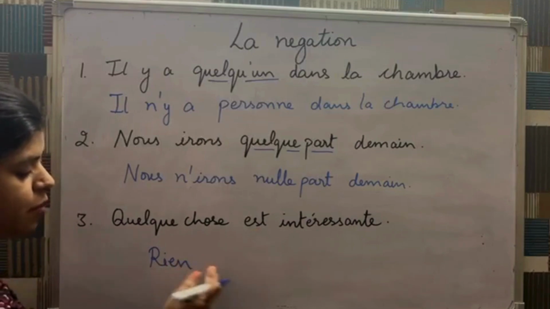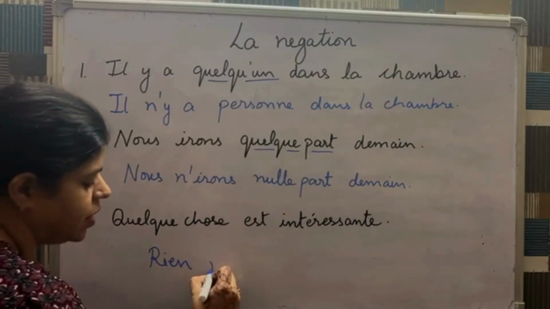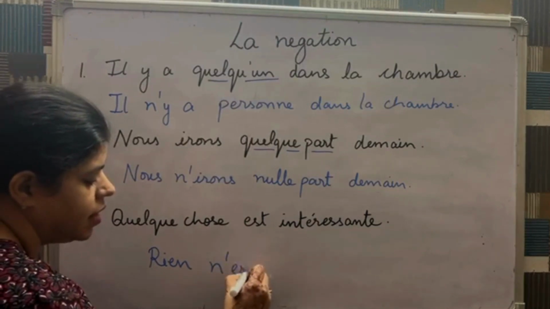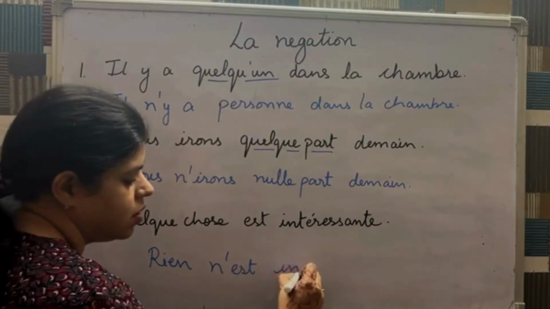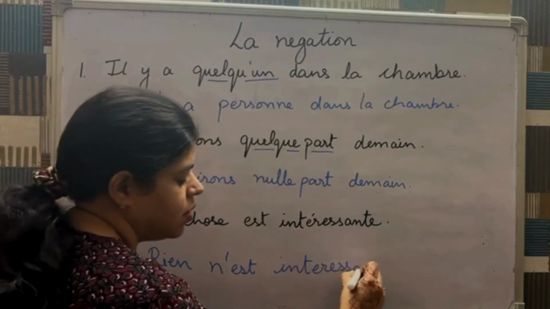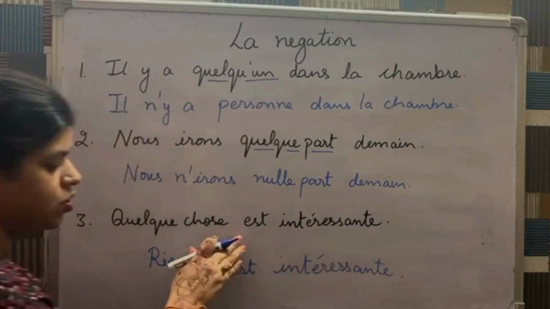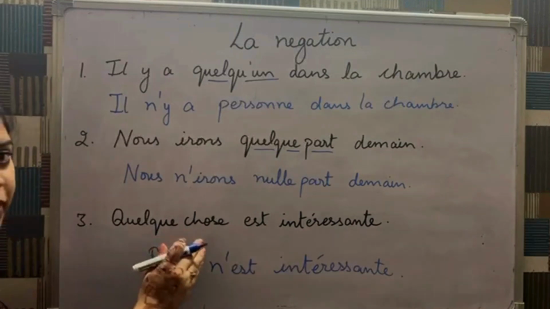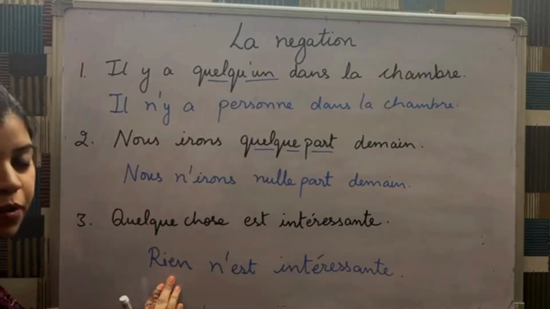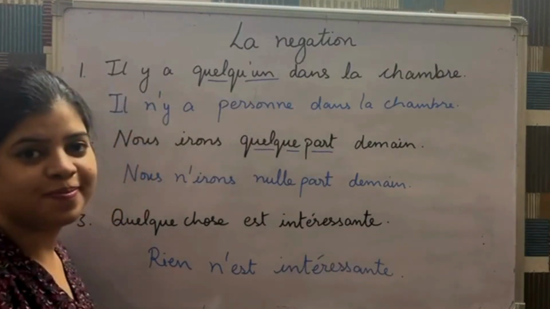But here it will come after the expression, and before the verb. So, it will be rien n'est intéressant. So, if the expression is placed before the verb, you have to place the opposite also before the verb. So, rien n'est intéressant.